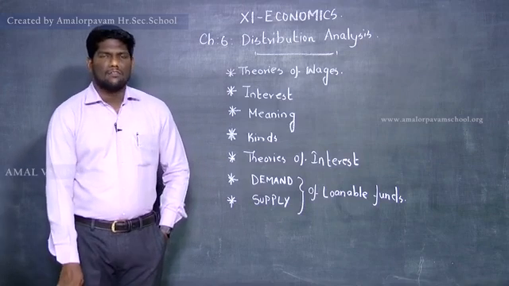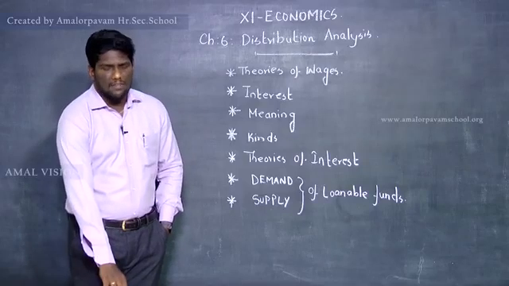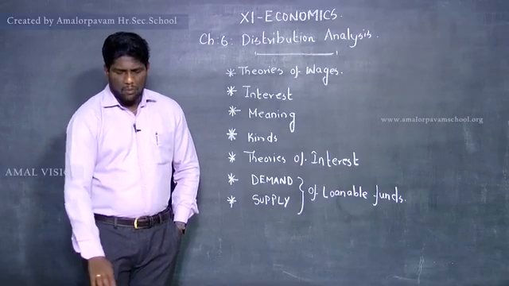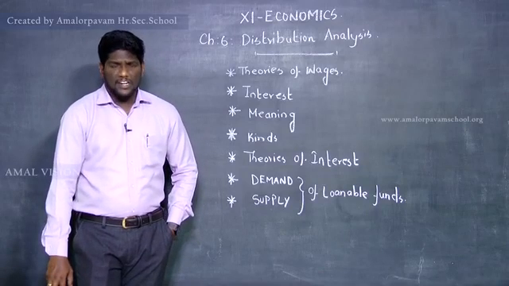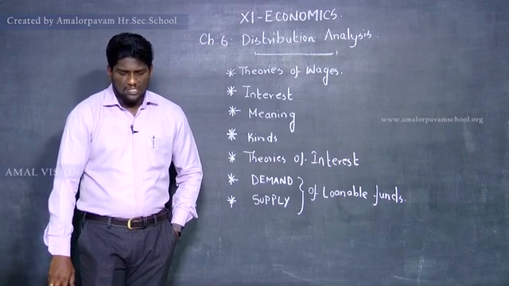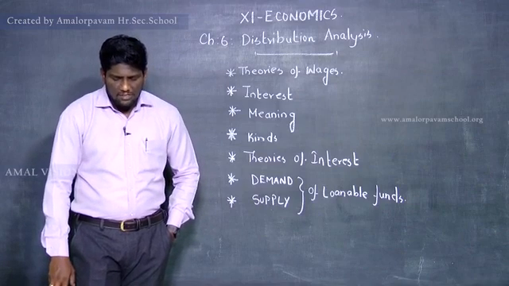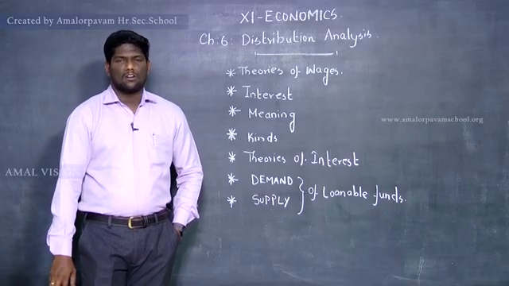In 1875. Please underline the year and the author name, the economist's name and all, very important. He proposed it in his book Political Economy. According to this theory, wage is the residual portion after paying the remuneration of all other three factors, namely land, capital and organization.